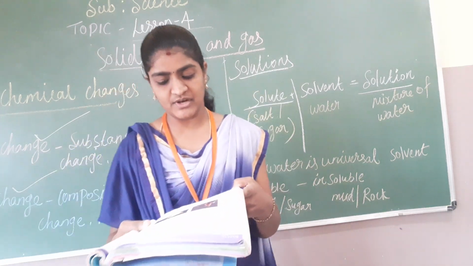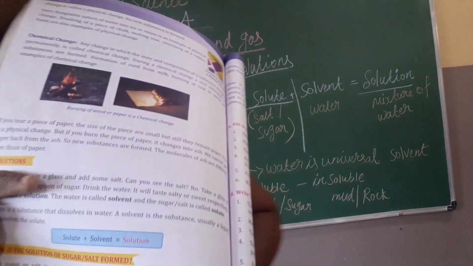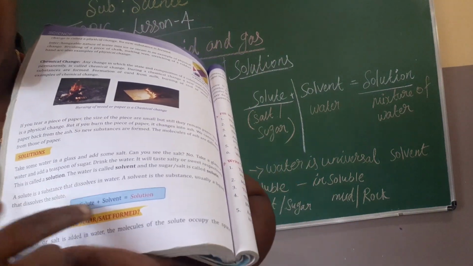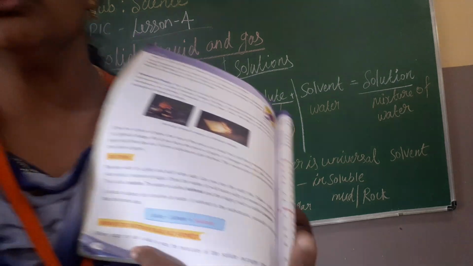So here everyone can see they have given the formula, children. You have to go through that. Solute plus solvent equals solution.